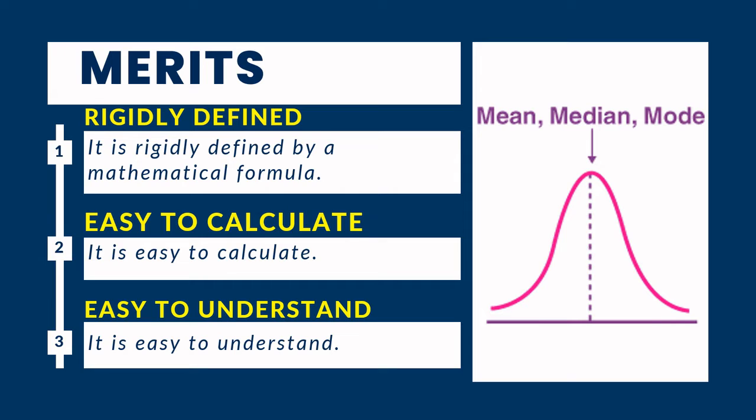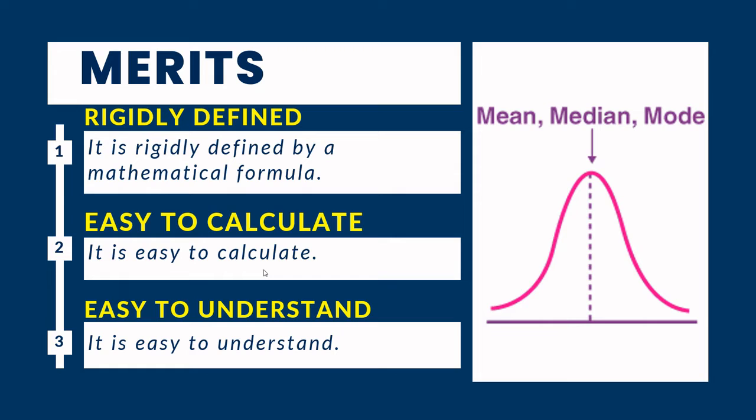Arithmetic mean also has a short formula and a coding formula. In other words, we can define arithmetic mean on the basis of a mathematical formula, so it is readily defined.